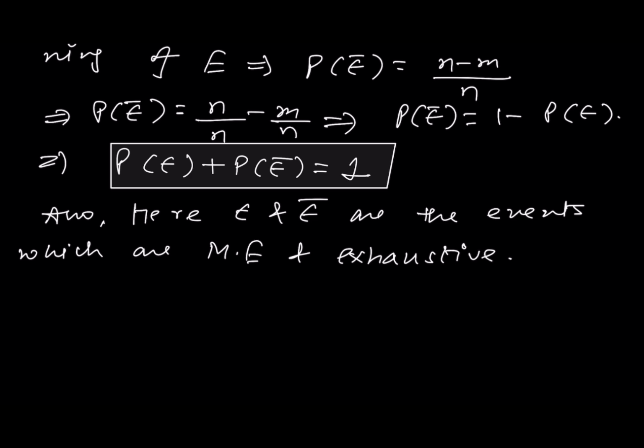As we know, if two events are exhaustive, then the sum of their probabilities would be 1, because the union of those events would give you the sample space, right? And of course E and E bar are mutually exclusive as well, as they are disjoint. Now let's come to the question.